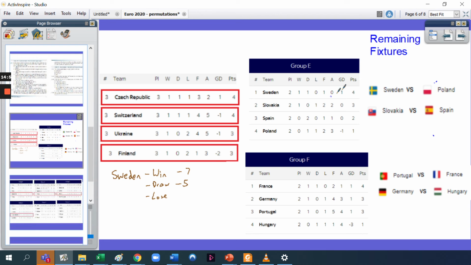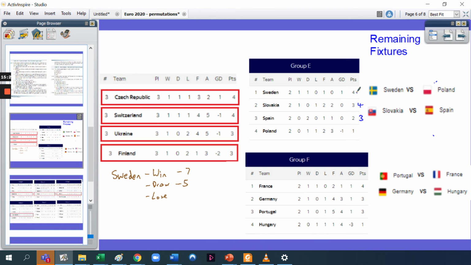But this is what I mean about trying to figure out what the options are for each team. So Sweden, that's how they might want to play. Whereas some of the other teams over here, maybe Spain, they might realize, well, actually, if we just draw the game against Slovakia, as long as Poland don't beat Sweden, then imagine if Spain draw that game, they'll be on 3, Slovakia will be on 4.